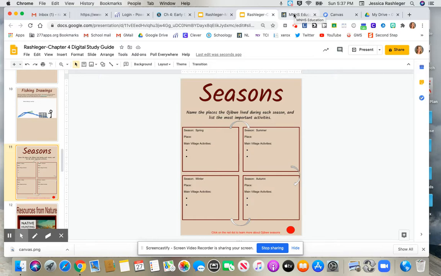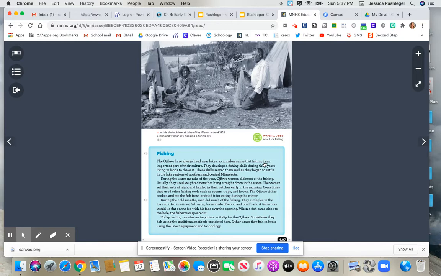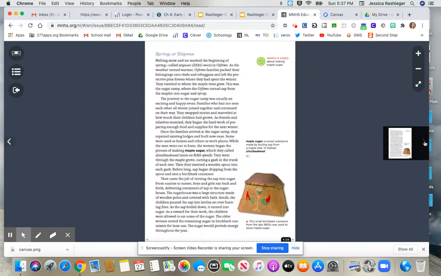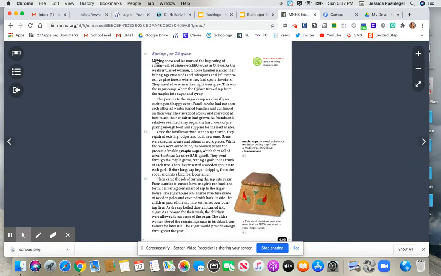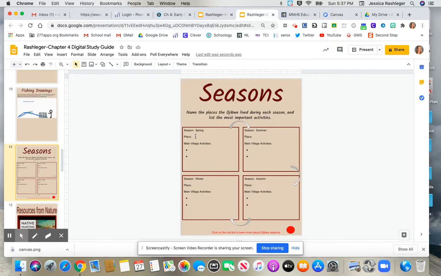To find that out again, I'm going to go back to my Northern Lights book, and you'll see that some of the reading that you do is broken up into seasons. So I'm just going to start right here with spring. When I read this first paragraph, I know that the Ojibwe in the springtime would travel to their maple sugar camp. So for my answer to this one, where did they live?